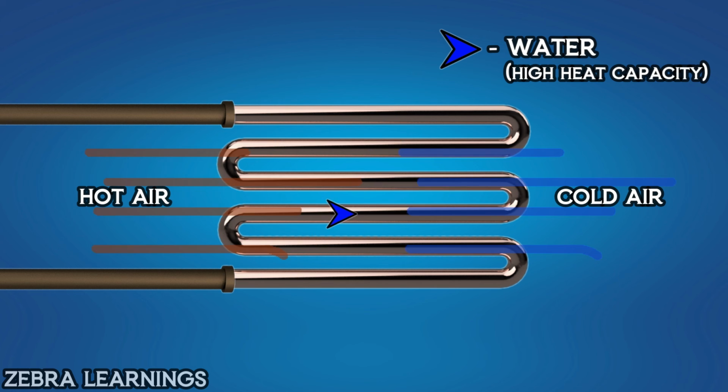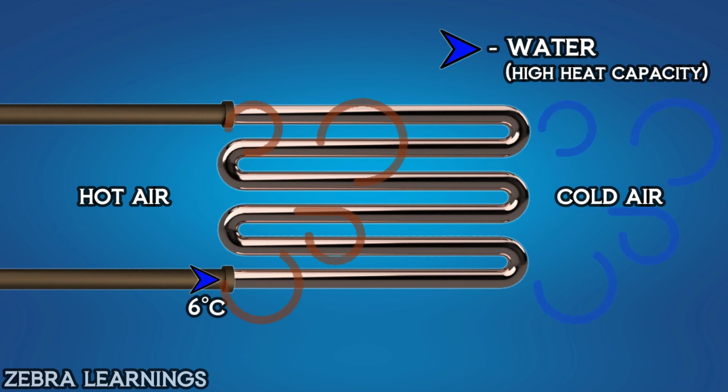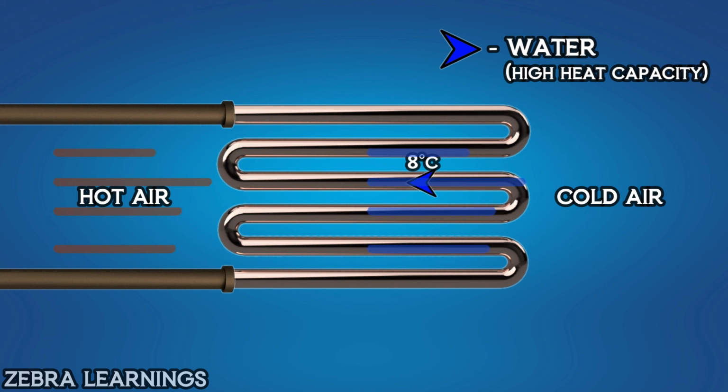As the water travels through each coil, it absorbs heat from the return air and provides good cooling to the return air. Due to the high heat capacity of water, it absorbs a lot of heat to increase its temperature from 6 degrees Celsius to 7 degrees Celsius. Finally, when it comes out of the cooling coil, it has absorbed more heat from the return air and comes out at 10 degrees Celsius.